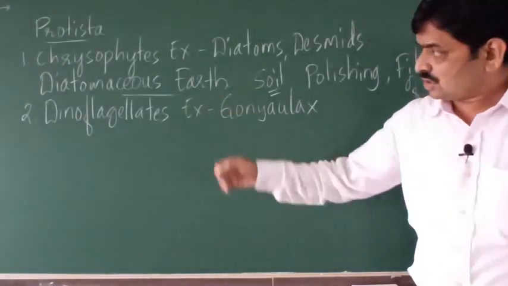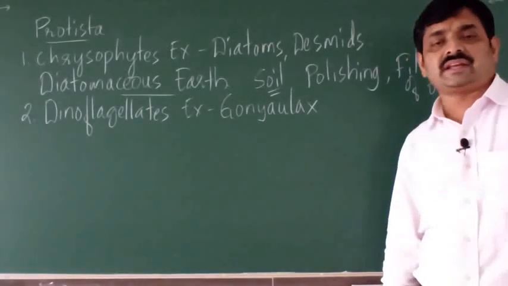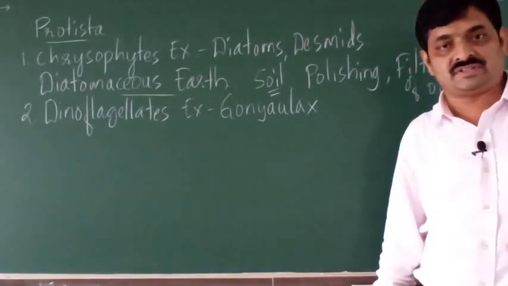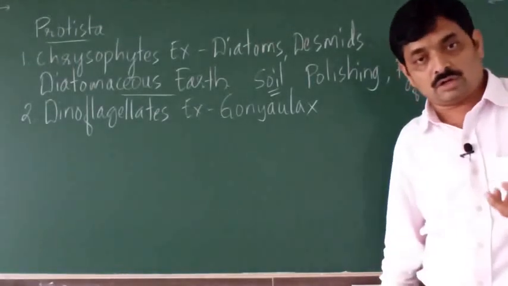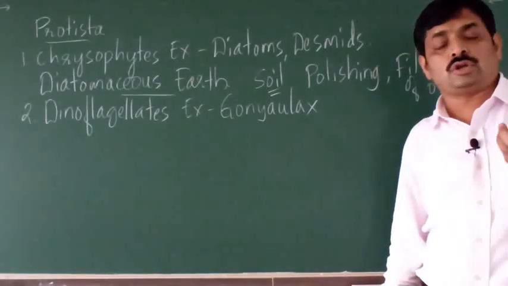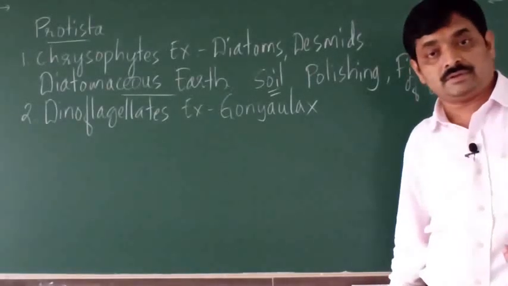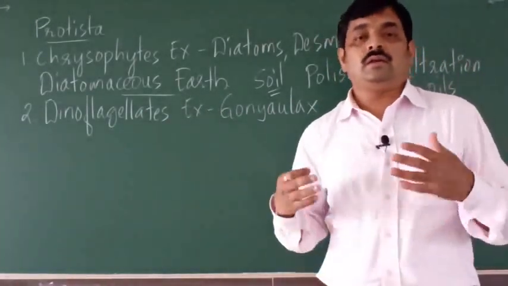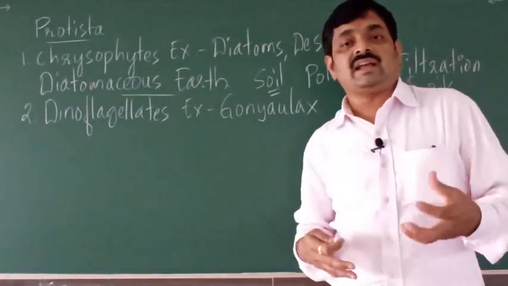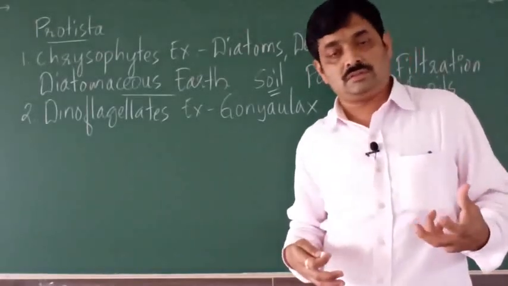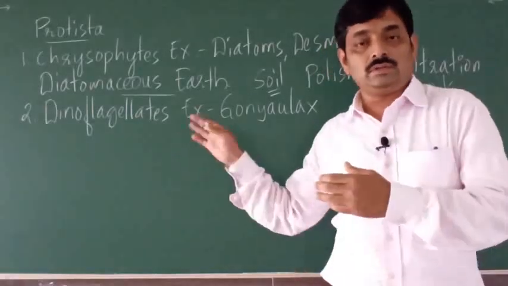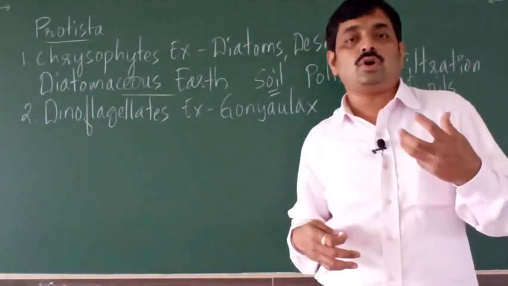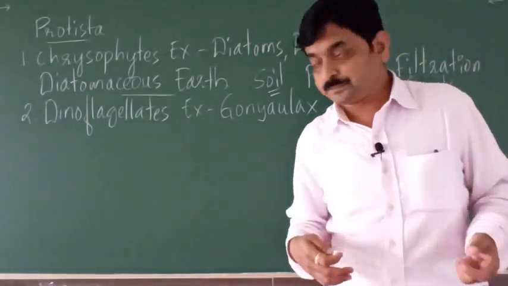So the characters of dinoflagellates, as the name indicates, they have 2 flagella, which may act as locomotory organs. Locomotory organs means organs which help in movement, that is locomotion. Then the other features, they are aquatic, mainly marine. Marine means they are found in seawater or seas and oceans. Even they are photosynthetic, means they exhibit autotrophic mode of nutrition.